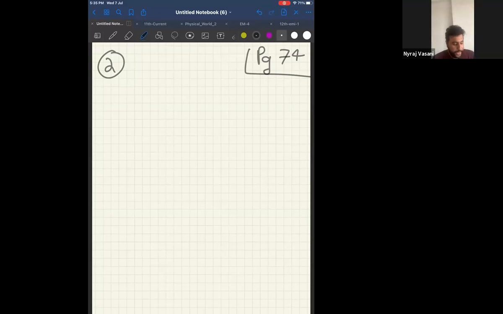The position of a particle in a rectangular coordinate system is (3, 2, 5). Then the position vector will be... Can I say this is your x-axis component?